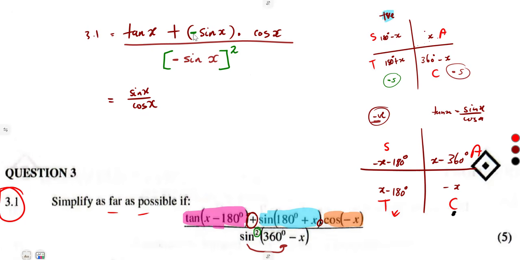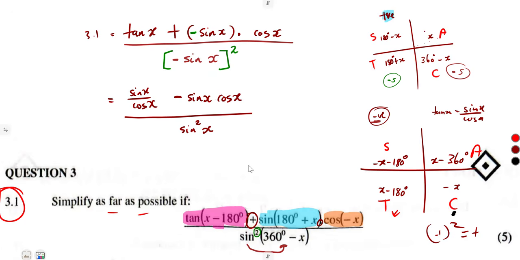A plus and a minus is going to give us a negative. Remember, this is a product, so it's going to give us negative sine x times cos of x, everything over sine squared of x. The minus, when squared, becomes a positive, so the sine is just going to be sine squared of x. So this is where we are.